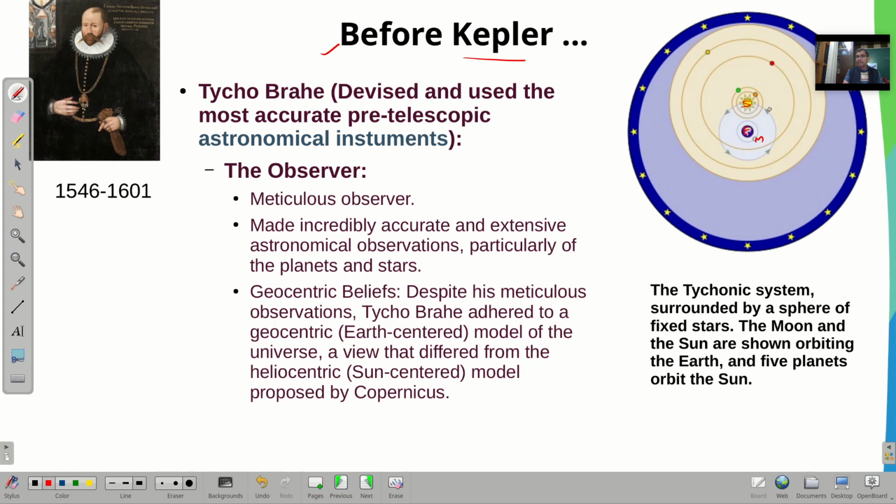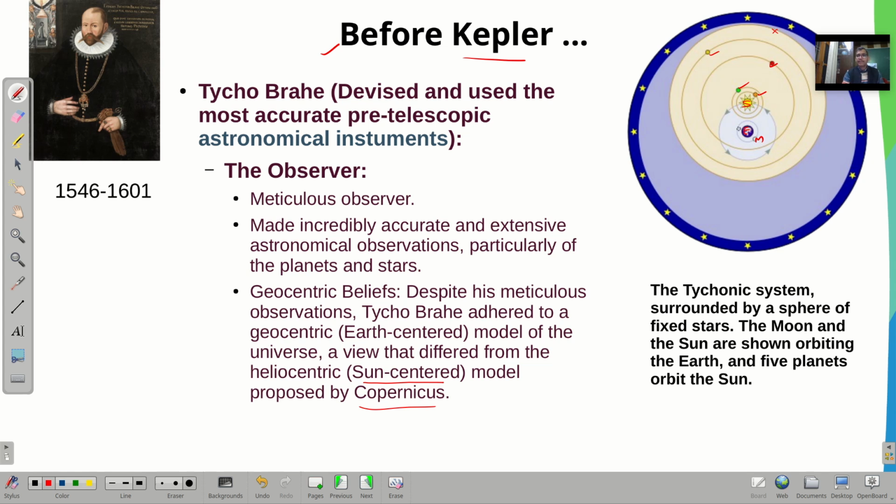But the other 5 planets, 1 2 3 4, these are the other planets, and there is another planet on this orbit which is not visible here. It means the other 5 planets are orbiting the sun. So this was a little different from the sun-centered model proposed by Copernicus, where the earth is also revolving around the sun, right?